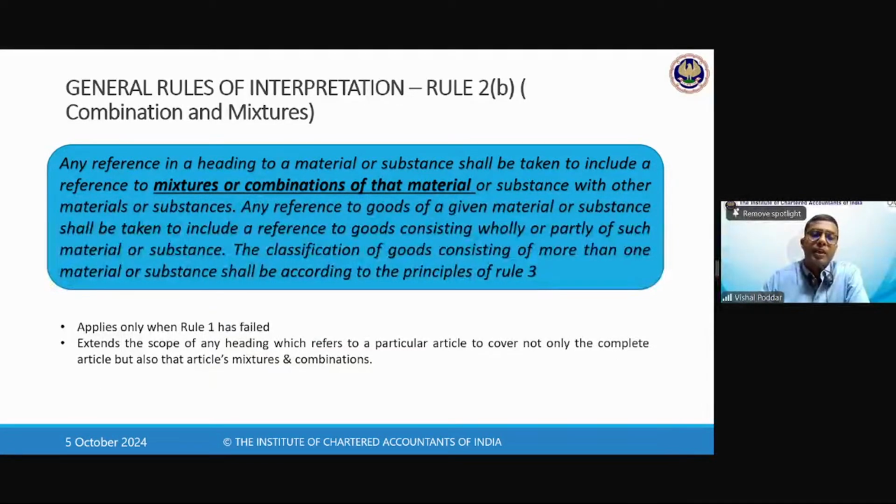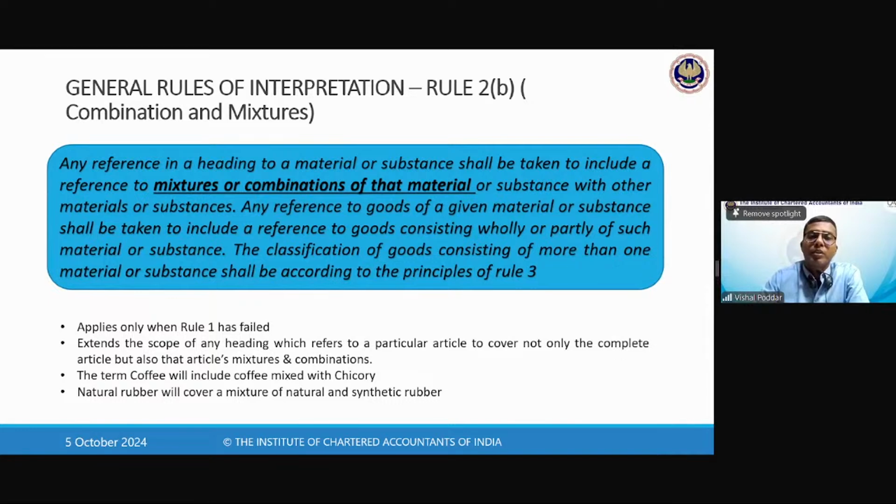But rule 2B says that if any item is a mixture, you will classify it in the heading of that material out of which the mixture is made. The simple example is, when we buy coffee, you will find that it says coffee is mixed with chicory. So it is always classified in the heading of coffee only, even though it has other components. Similarly, if you see the ad of Red Label tea, it says that it includes tulsi, it includes some elaichi. So it is a mixture, but still you classify it under the head of tea only. So these are examples where 2B is applicable.